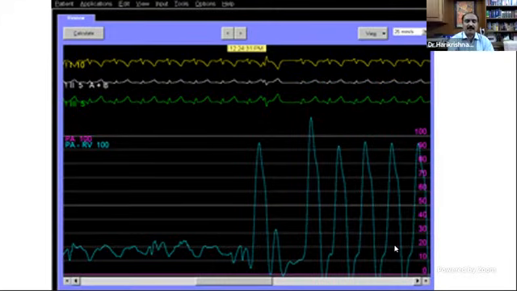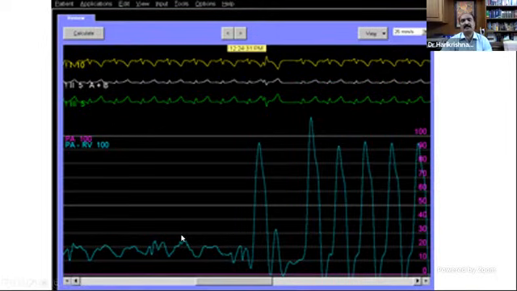So this is a pullback from the PA to the right ventricle. So what is shown? PA pressure. What is a PA pressure? PA pressure is around 20/10. Normal PA pressure, but there is an abrupt pressure gradient between the PA and the RV. So there is some obstruction at the RV outflow level. So most likely at the valve.